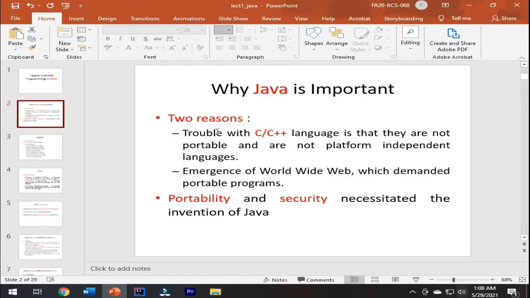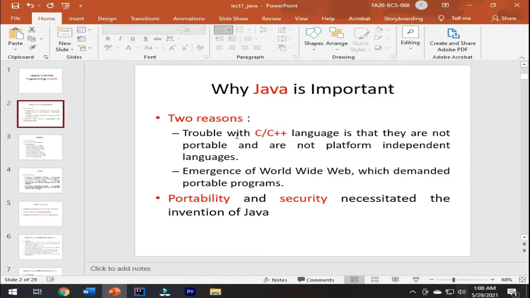So why Java is important? Trouble with C and C++ language is that they are not platform independent and not portable. Now what does that mean? This means that if you are working on a Windows machine and you write a C++ or C code, then you cannot execute this code on a Linux machine, or any other machine.